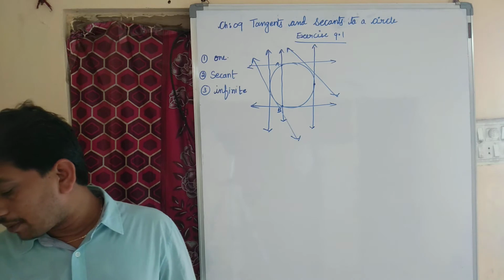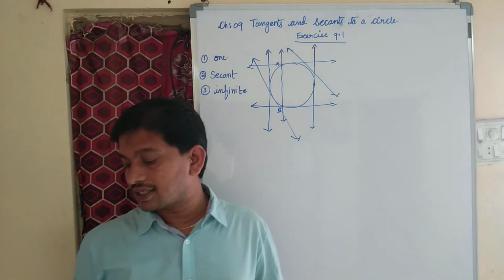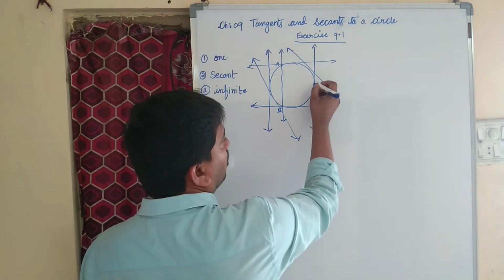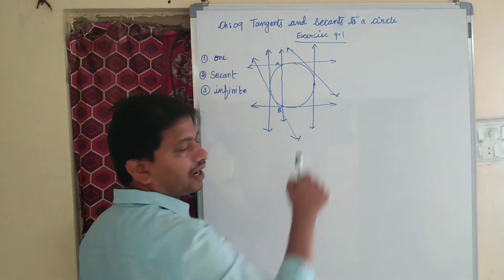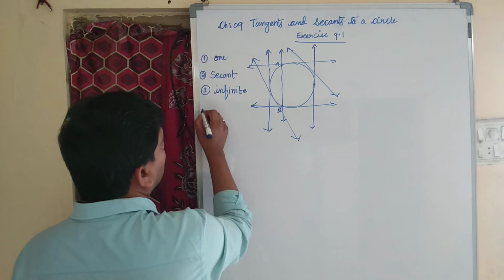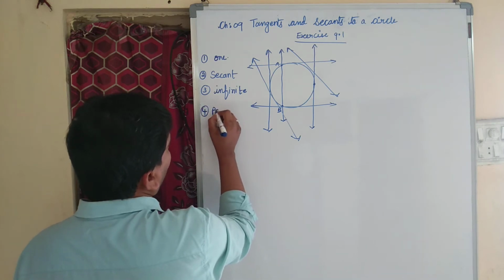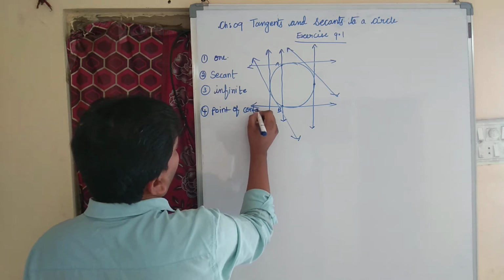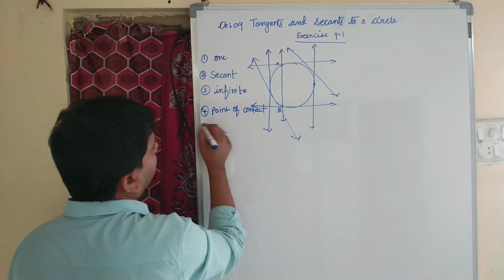Question number 4: the common point of a tangent to a circle and the circle is called dash. They are asking for the point which is common to a circle and the tangent. That is called, very important bit, the point of contact. That is question number 4.